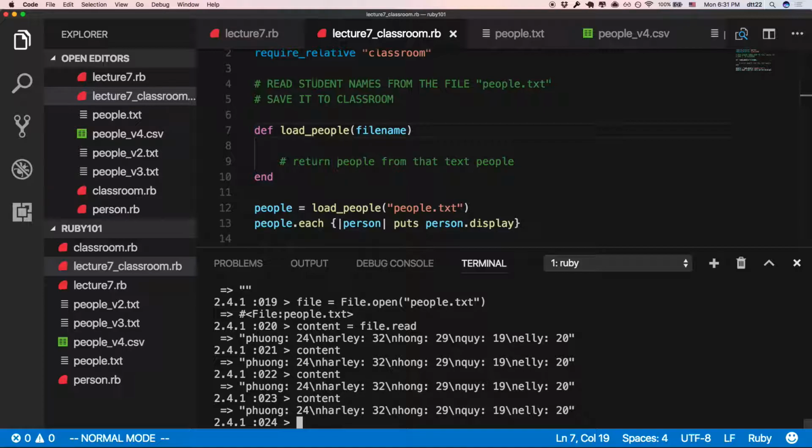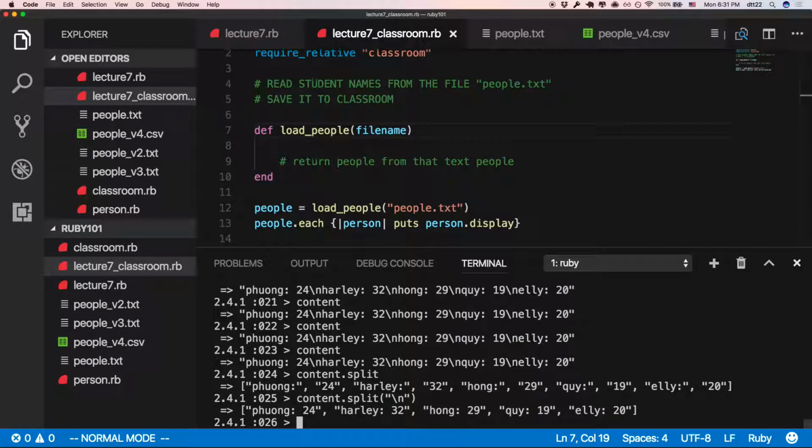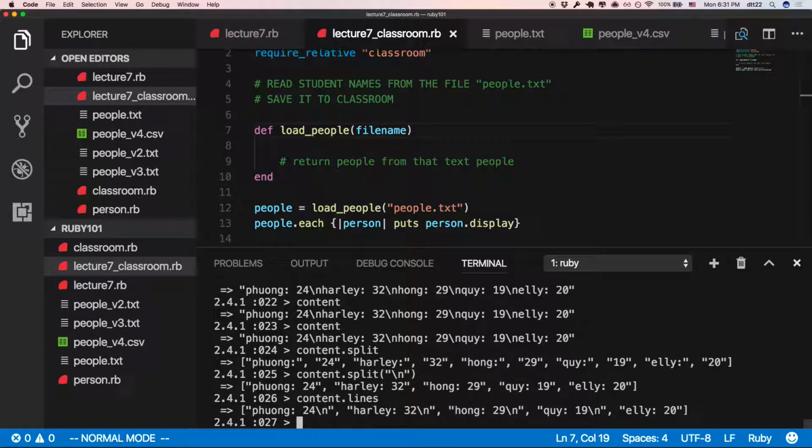Remember the string method split? content.split. Don't do split alone because it will split too many things. It will just split by the space, new line, any blank space. So you say I want to split it by this. Oh, look at that. It looks nice. It's so nice that Ruby can just give you the lines. You need to chop them. There's lines.